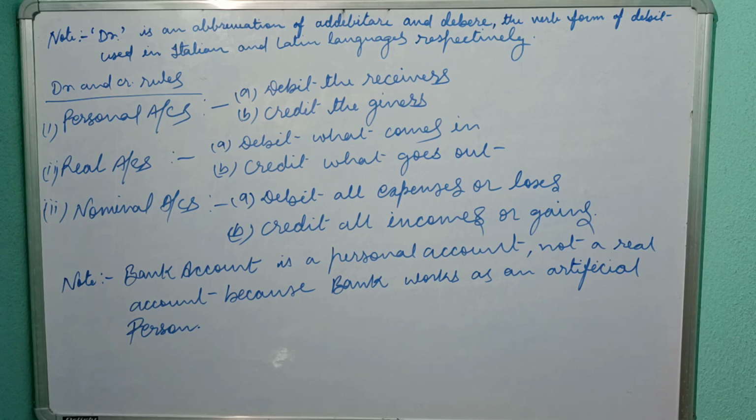So now this is all about the rules of accounting. I have only discussed the traditional approach, the golden rules, and in the next video I will explain the modern approach, the diamond rules.